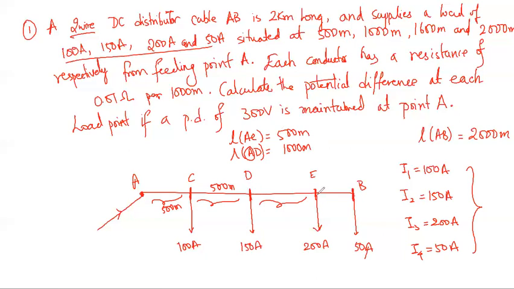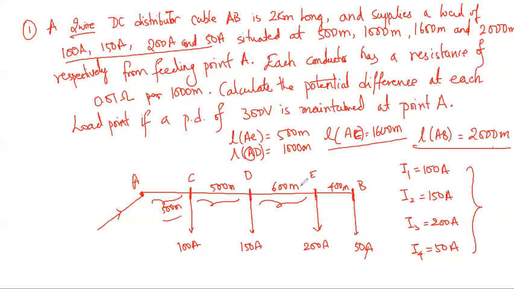This is 1000, this is 1600, so that is 600 meter. So the remaining is 400 meters, because we are having the length of AB being given as 2000 meters. So length of A to E is 1600 meters. So AC we have written as 500 meters.